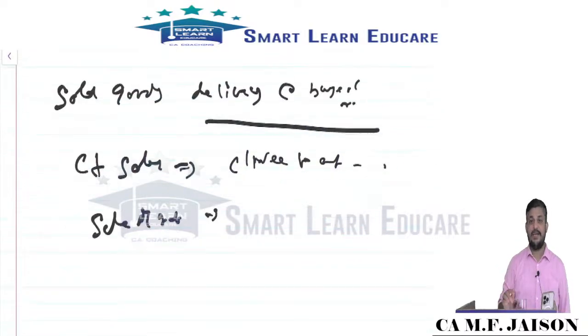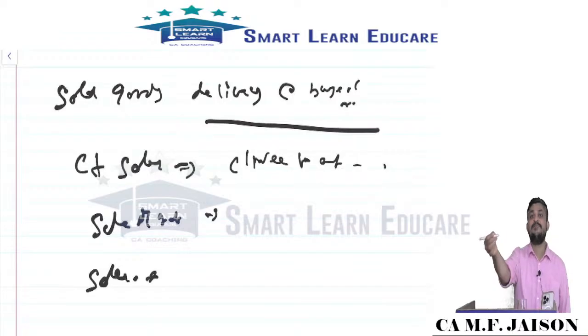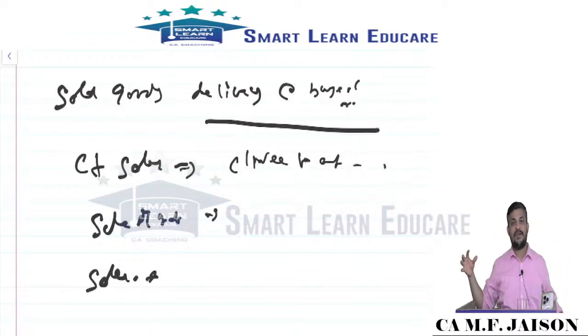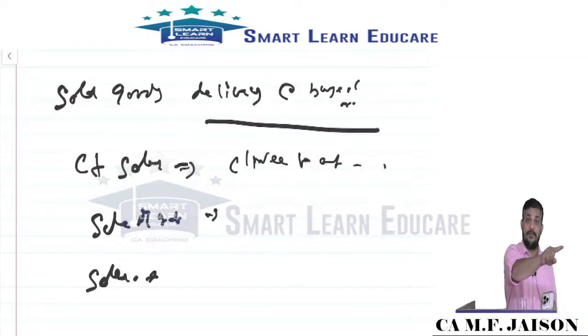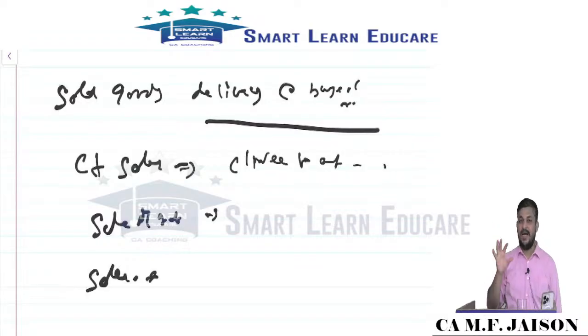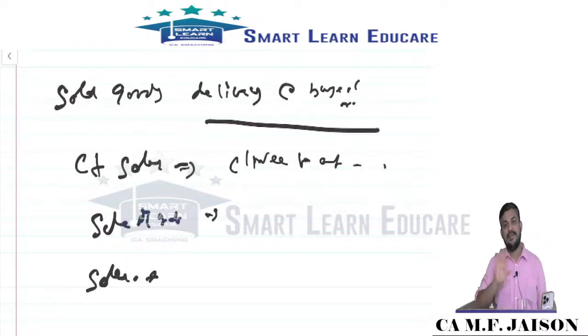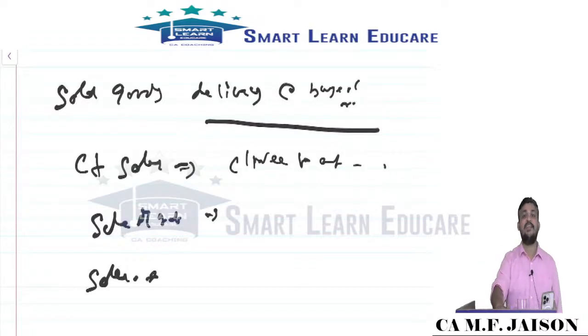Similarly, my dear friends, sales made to distributors. Say we are a car manufacturing company. We don't sell cars directly to customers; we sell cars to distributors. Here risk and reward should be assessed. If significant risk and reward are transferred, then it should be recognized as sale immediately. If not, and only when the distributors sell to the customer will they give money, otherwise the return risk is always there, then don't recognize sale. That is the conditional answer you can provide, my dear friends, when sale is happening to distributors.